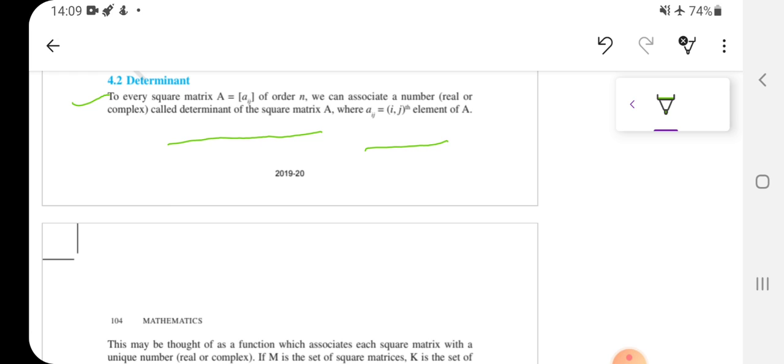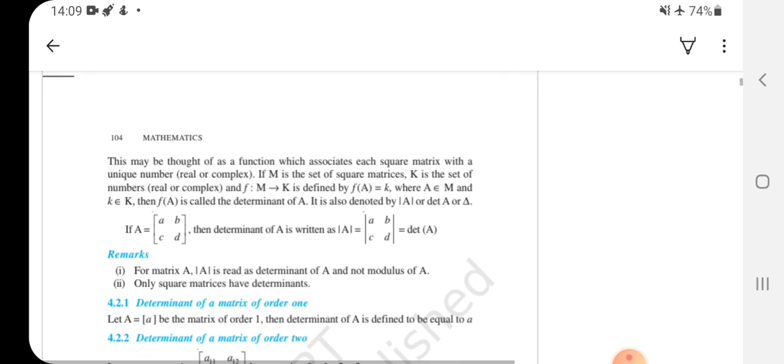So if anyone asks you what is a determinant, determinant is a function whose domain is the set of matrices and range will be the set of numbers, may that be real or complex. You can directly say complex numbers, because you all know that real numbers are contained in the set of complex numbers, right? So now we will start how to find determinant of a matrix.